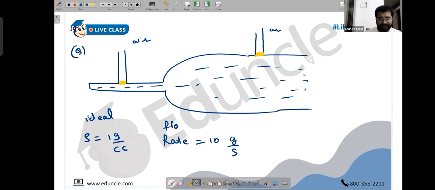So this is flow rate. They have mentioned 10 gram per second. It is given to you. This is the liquid flow rate right now. Simple. Look at the units, people. Gram per second. Gram means mass. Second is time. So this is dm by dt.